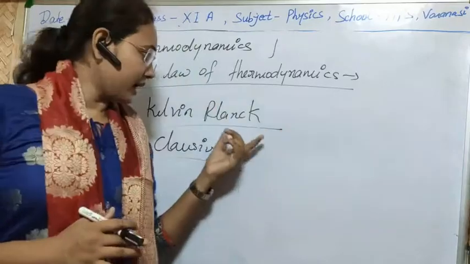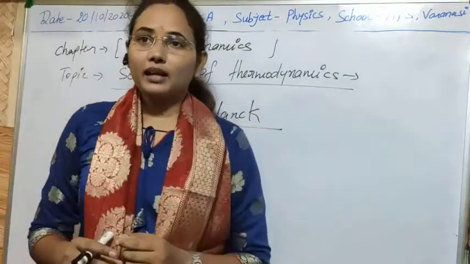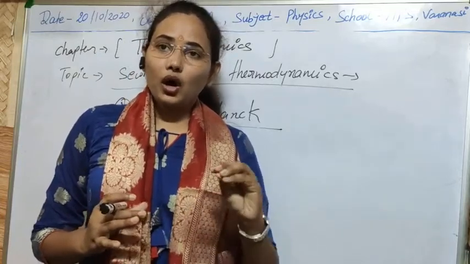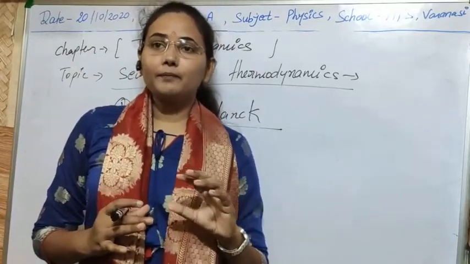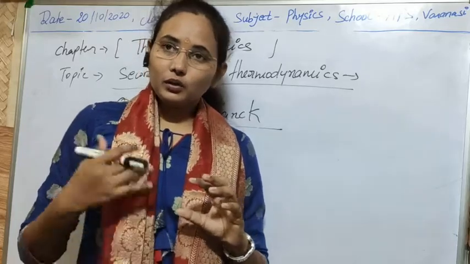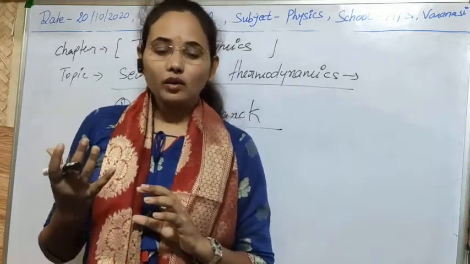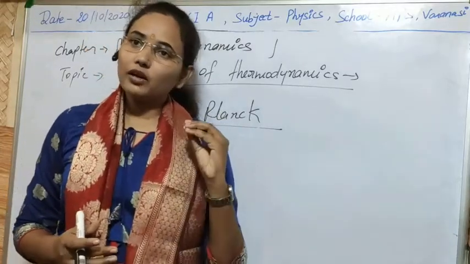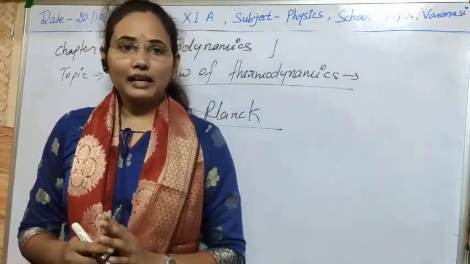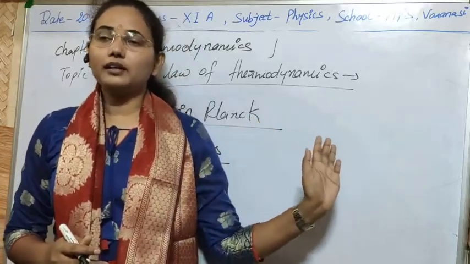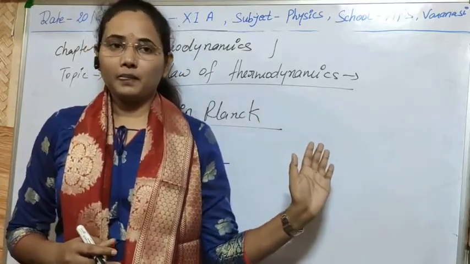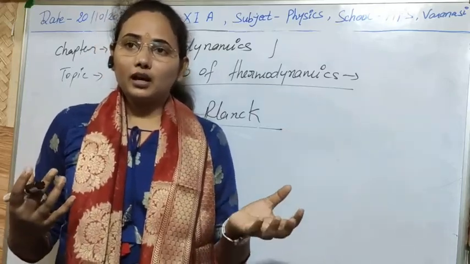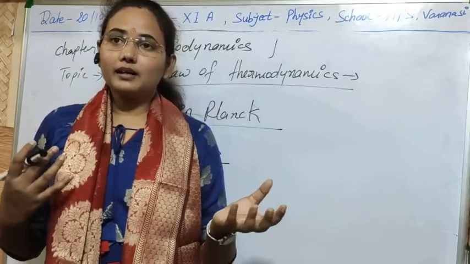The second statement was the Kelvin-Planck statement, that it is impossible to convert all the heat supplied into mechanical work. This means there cannot be 100% efficiency of any machine. Some of the heat will be lost in the system, and that's why we can't get 100% efficiency from any machine. Clear? It is impossible to convert all of the heat energy into work.